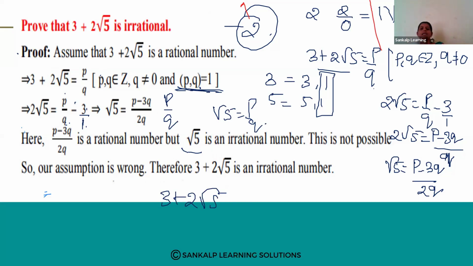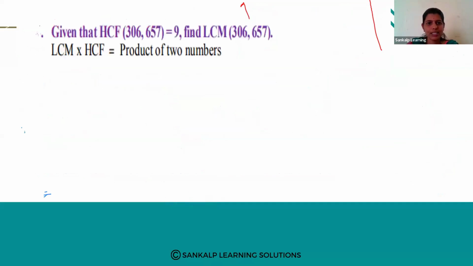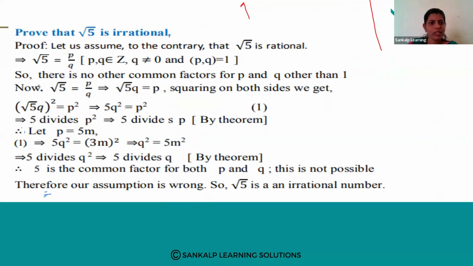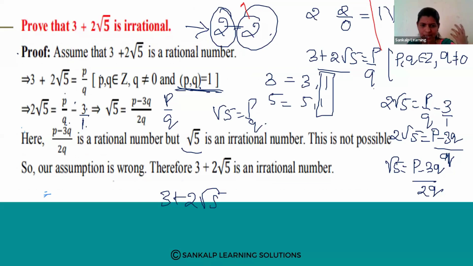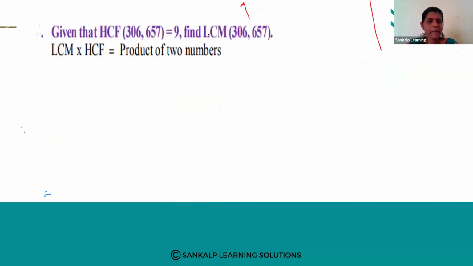Remember, this type of question was asked in old question papers for 2 marks. Only 2 marks questions come like this. Okay, prove that root 5 is an irrational number. This is also the same story. First you assume that it is a rational number, P by Q. The next steps are the same, so write it and practice. Now let us solve this question.